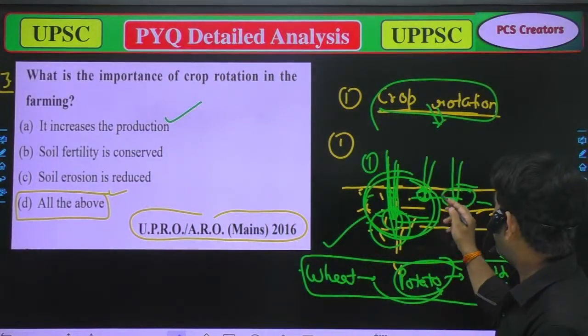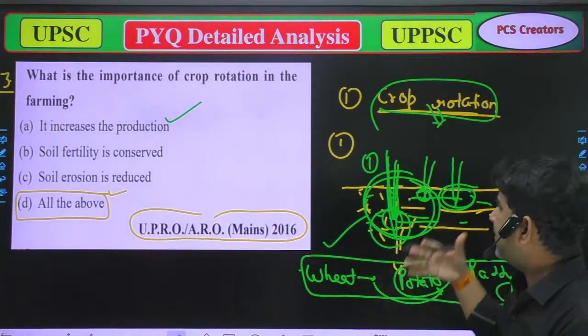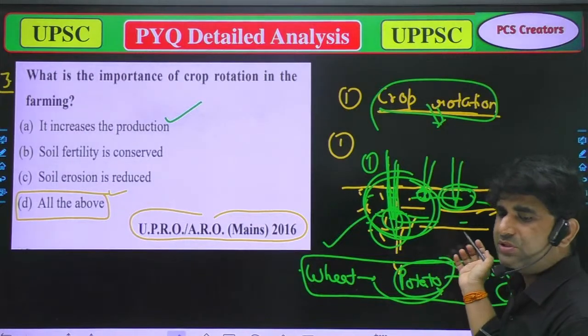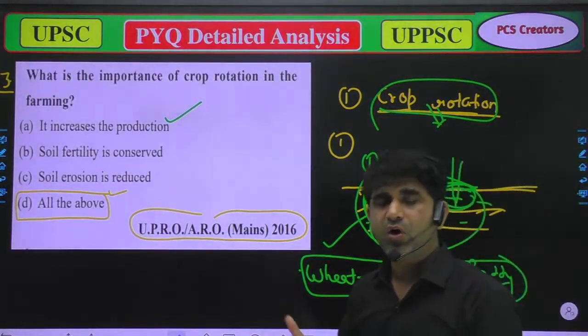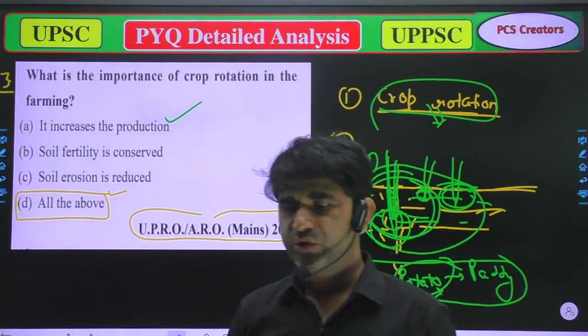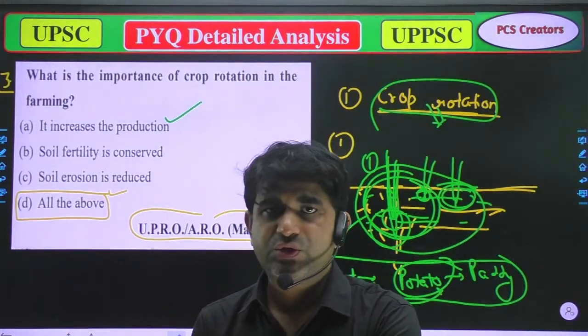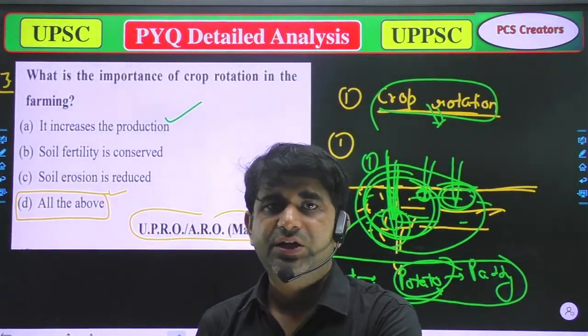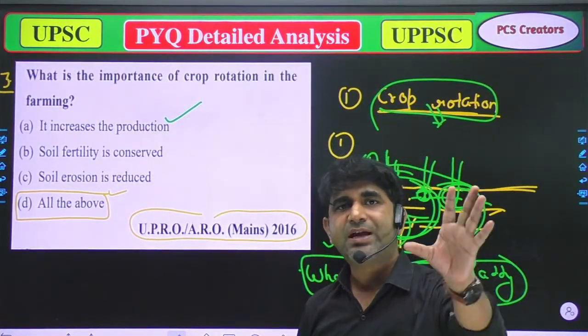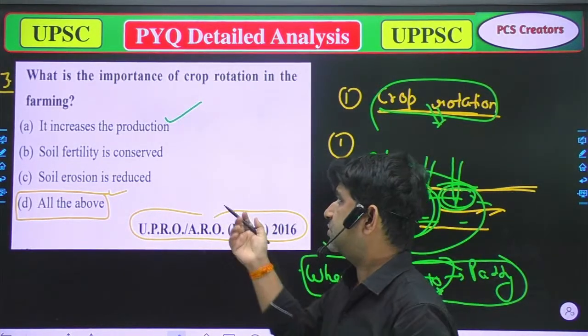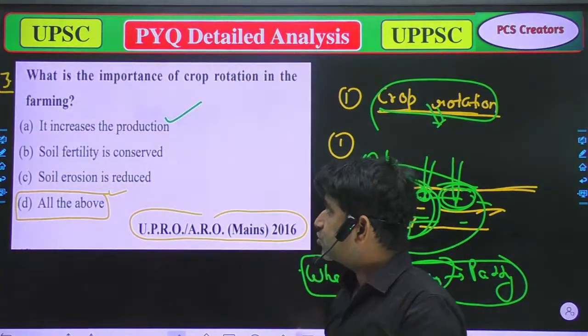they will generally use the nutrients of the upper layer. So what happens is that we will use all the nutrients of that soil. So that's true, it will increase our production, because we will utilize the maximum nutrients available in the soil. Option B is there: soil fertility is conserved.